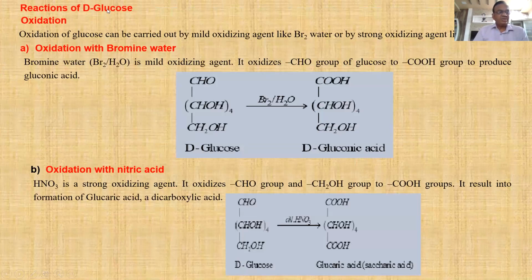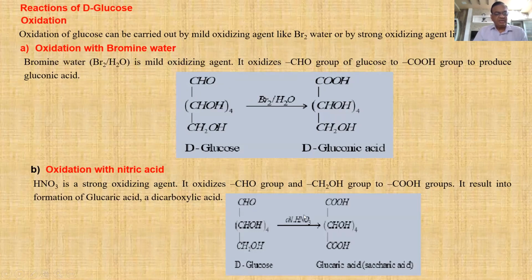Now reactions of glucose. Glucose on reaction with a mild oxidizing agent, bromine water, gives gluconic acid. What happens? This CHO on oxidation gives COOH. Rest of the carbons as it is. Aldehyde group on oxidation with bromine water gives COOH. Name is D-gluconic acid.